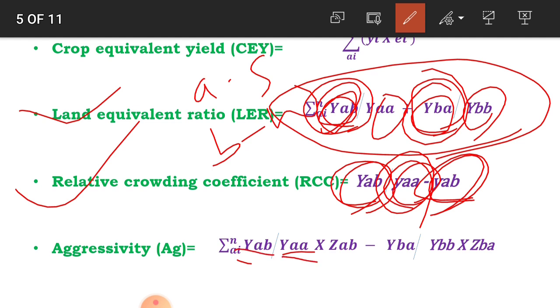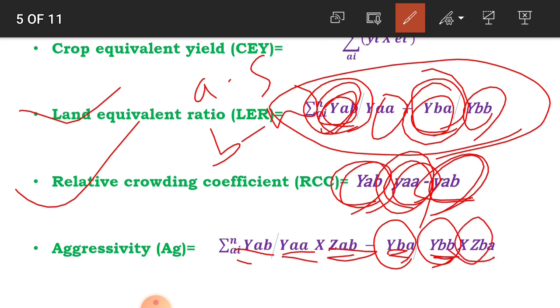Here, ZAB means expected yield of crop A. YBA means yield of crop B as an intercrop, and YBB means yield of crop B as a pure crop.